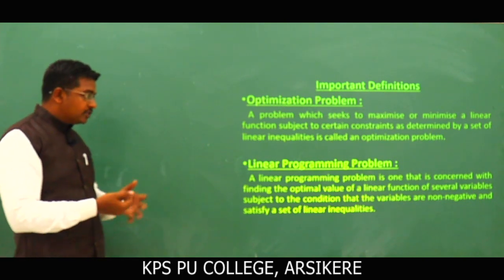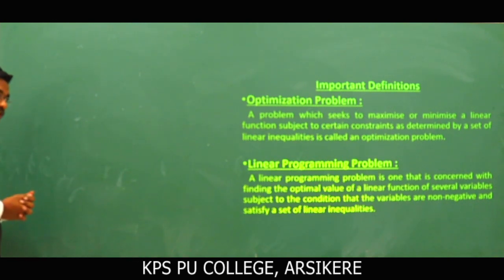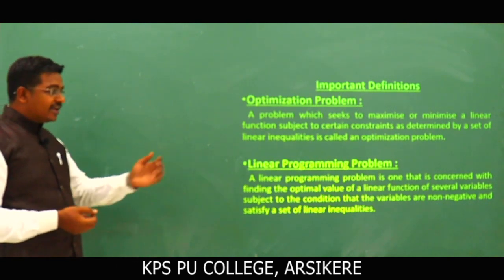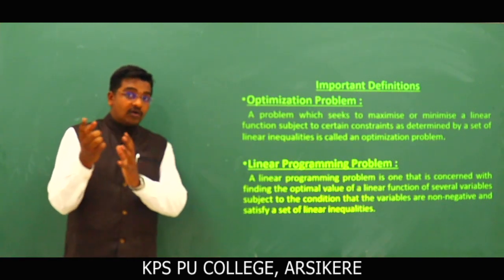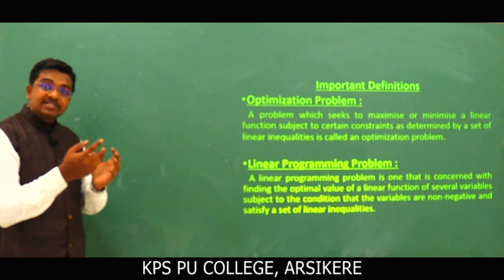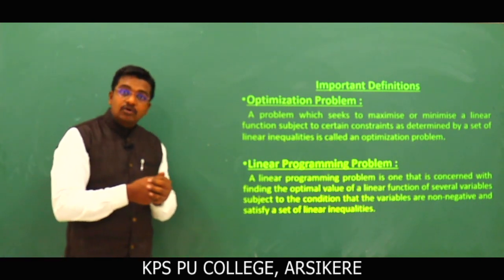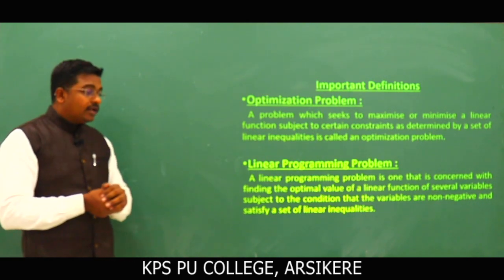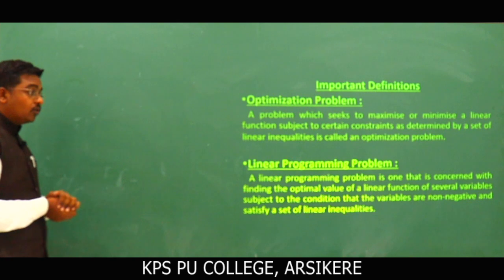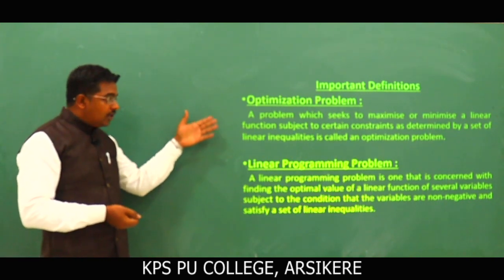Here, what are the variables? x and y are the variables. Subject to the condition that the variables are non-negative and satisfy a set of linear inequalities. The linear inequalities here are x plus 3y less than equal to 30 and 9x plus 12y less than equal to 180. So they are the linear inequalities. And non-negativity means x greater than equal to 0 and y greater than equal to 0. These two definitions are very important. They will ask you 1 mark in the exam.